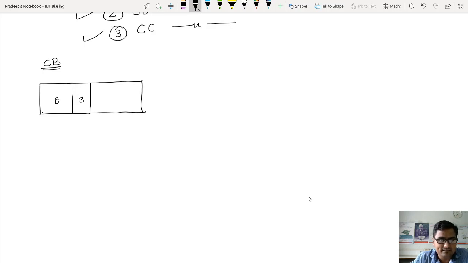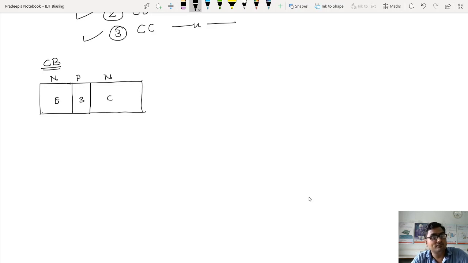That one is the base and that one is the collector. I told you that all the time I am considering an NPN transistor, because the mobility of electrons is always higher and I have two regions in which electrons are majority carriers. So that's why I am using NPN. Even if you use PNP, there is no issue.